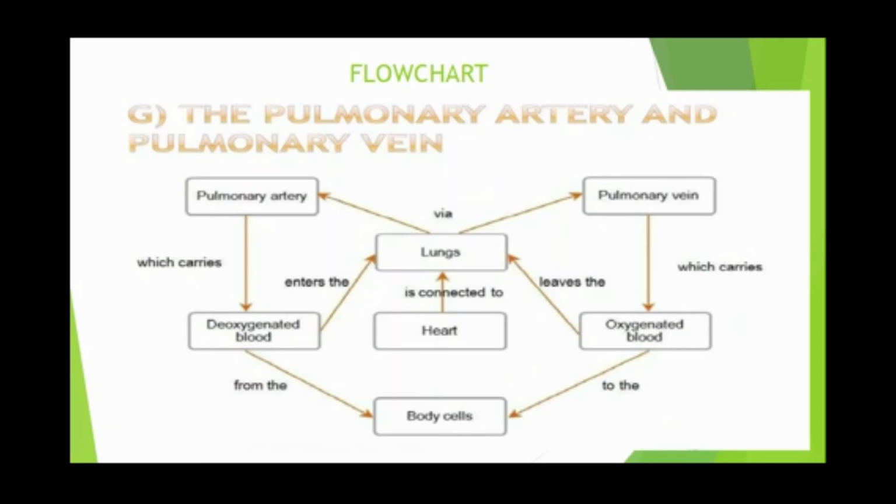Now comes the flow chart. So here another interdisciplinary approach which we are implementing, that is the flow chart.